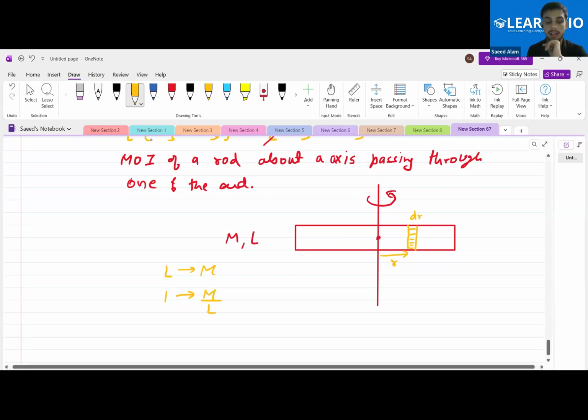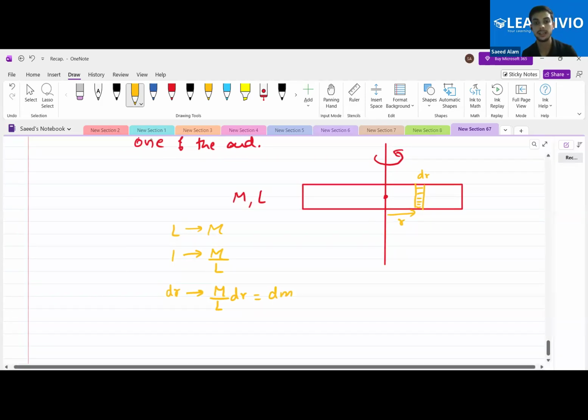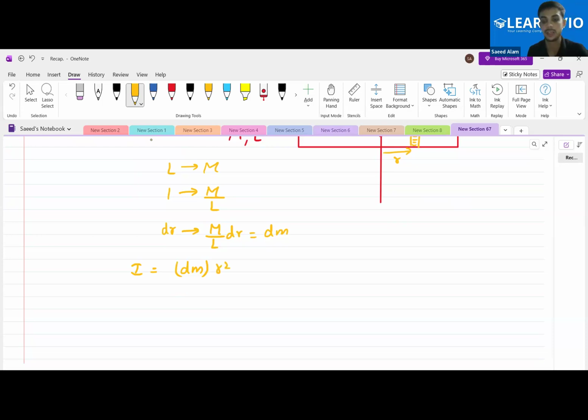M by L, and then dr length corresponds to M by L into dr. And what is this? This is actually equal to dm mass. Then the moment of inertia will be nothing but small dm mass into r square, that we have been applying till now. So that will be this.